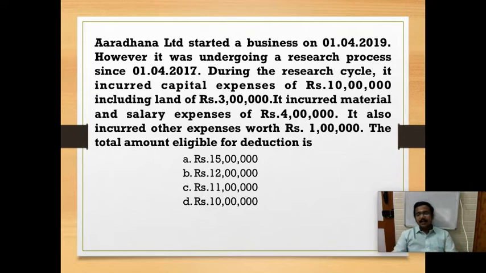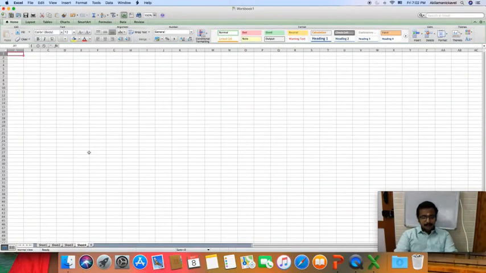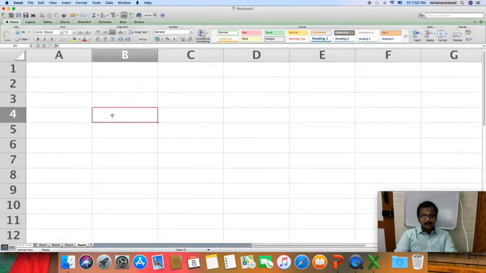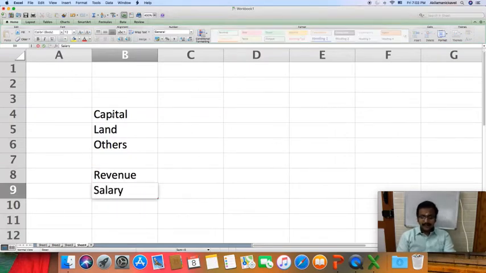Okay, so we will go into the sum. So what is my capital? Land, others, and revenue expenses, salary and material, and others.